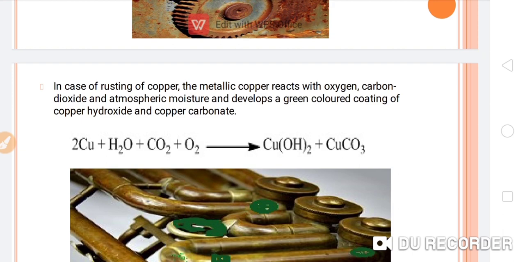that is responsible for the green color on the surface of the copper metal? So let's see, students, what will be the chemical reaction. When copper reacts with atmospheric moisture, that is water, plus carbon dioxide gas plus oxygen, during this chemical reaction copper hydroxide and copper carbonate both form as products, and both compounds are responsible for the green color on the surface of the copper metal. So these are the chemical compounds.